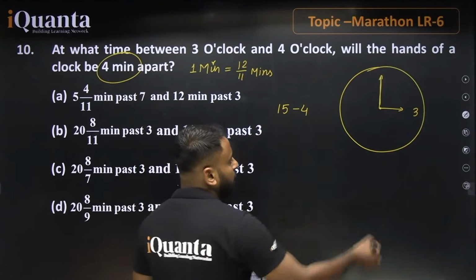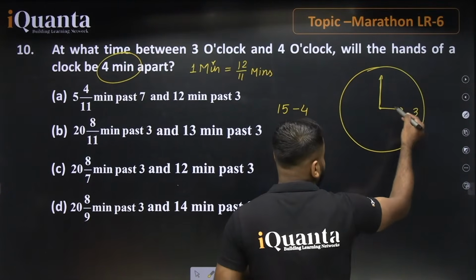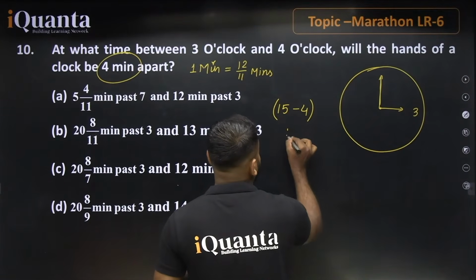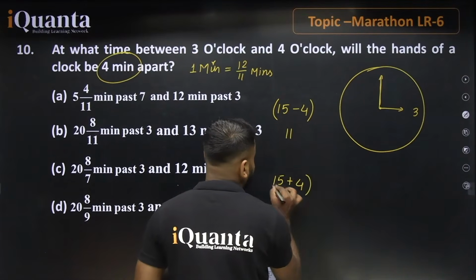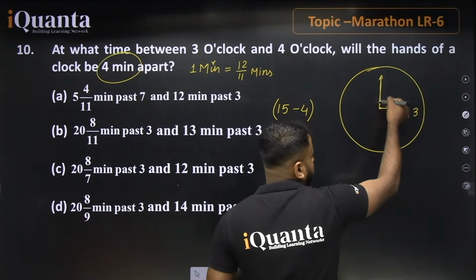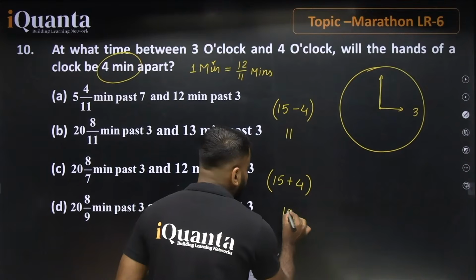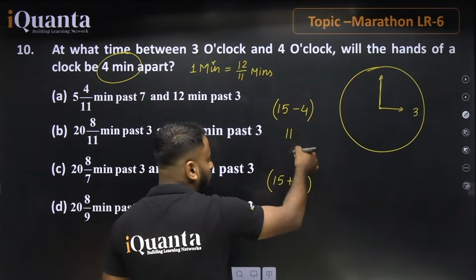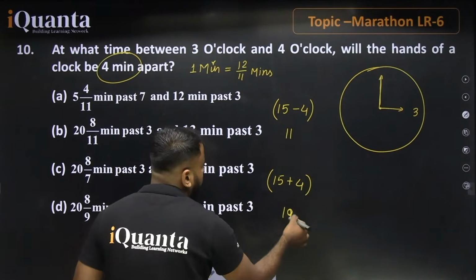It means that if our hour hand is at 15 minutes, then the minute hand will be either just before the hour hand, correct? So 15 minus 4 means we talk about 11 minutes, or we go for 15 plus 4. Why 15 plus 4? Because it also happens that the minute hand is going to surpass the hour hand. So 15 plus 4 means 19 minutes. So if the hour hand is at 15 minutes, either 15 minus 4 or 15 plus 4 will work out. So we have to find the value for 11 minutes and the value for 19 minutes.